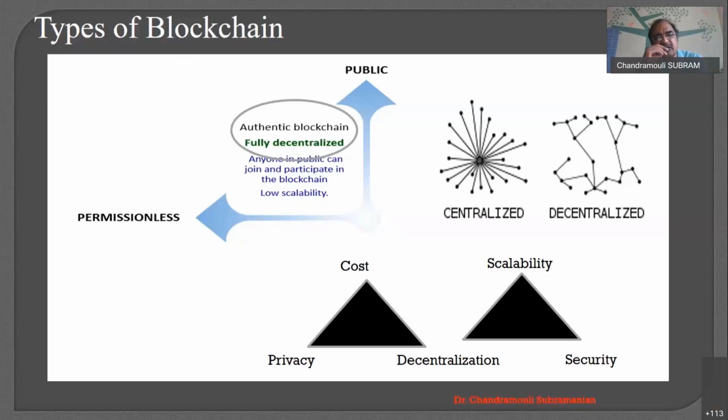So we have decentralization. It also should talk about security. It also should talk about privacy. The cost also should be lower, and the scalability also should be good. So that is why we have different types of blockchain to cater to this need.